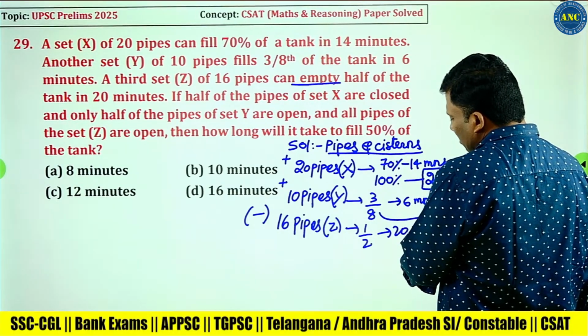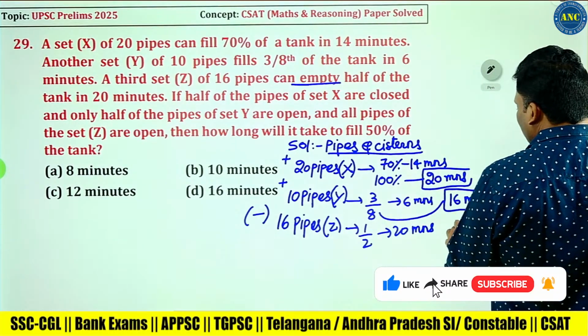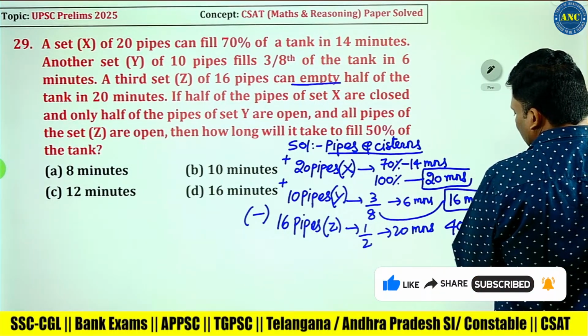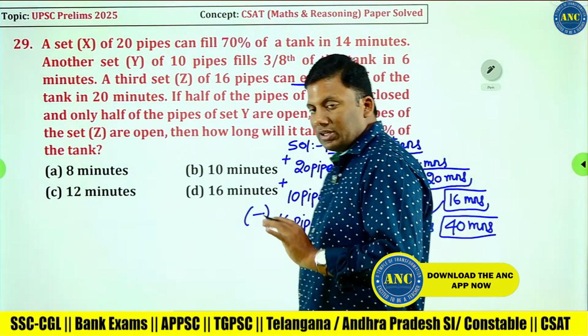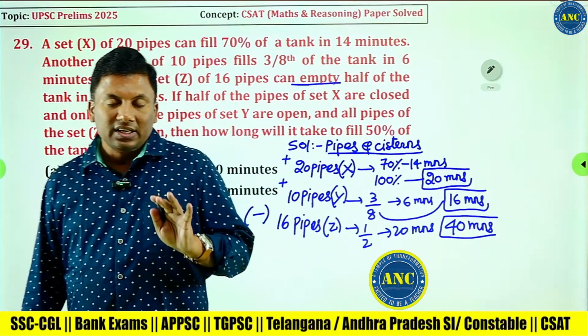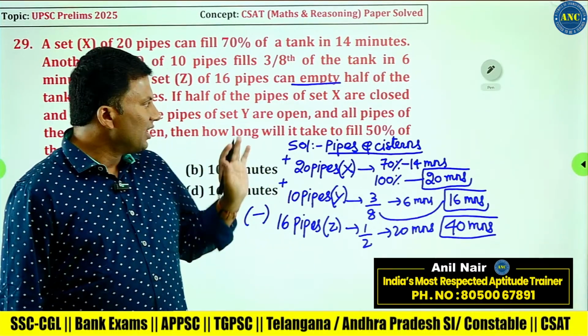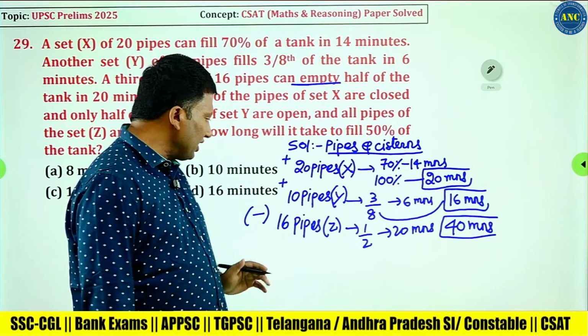Half the tank in 20 minutes. Total 2 parts. One part is giving you 20, 2 parts will give you 40. 40 minutes. That means Z is emptying the tank, X is filling the tank, Y is filling the tank. I just read the statement and converted it into a mathematical expression.